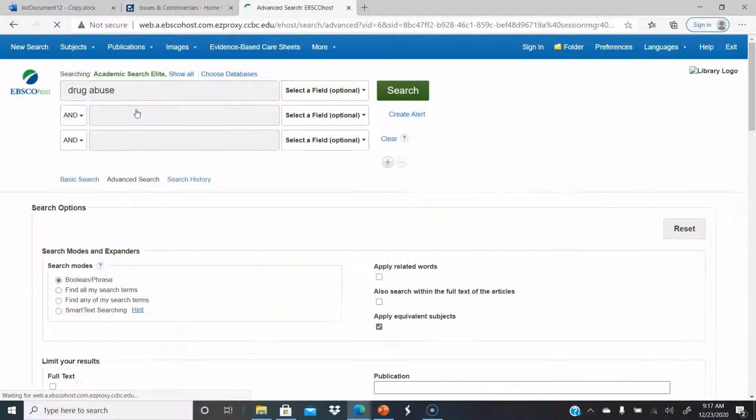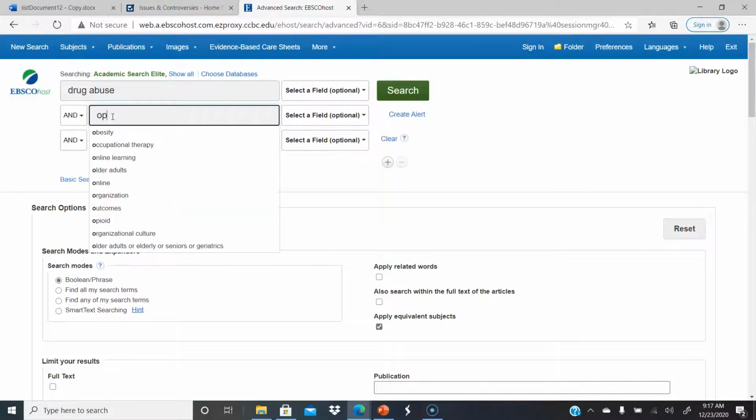So you can go to the advanced search. So when I was talking here in Western Pennsylvania, the opiate epidemic is one of the things we've been very much, even in our own county, affected by. So you could go ahead and you could put opiates or opioids.